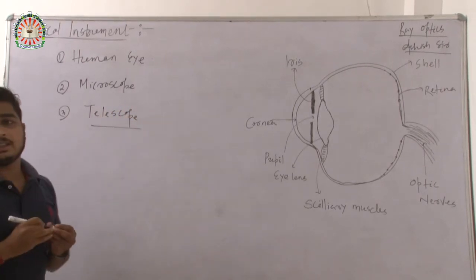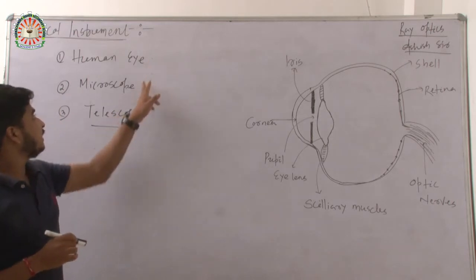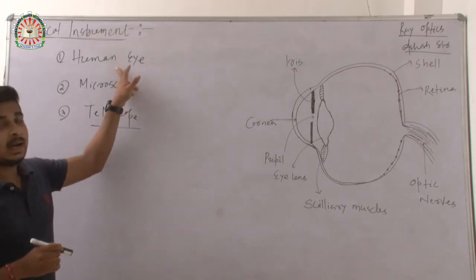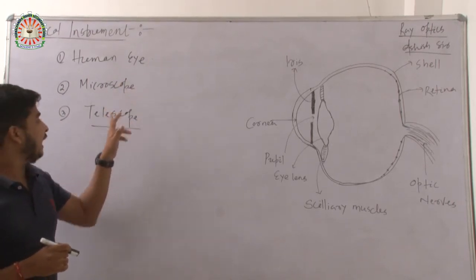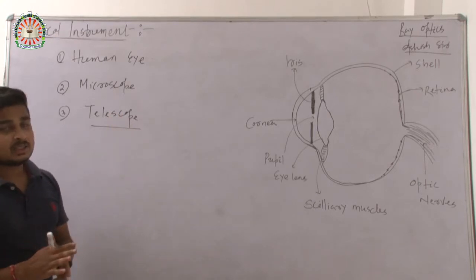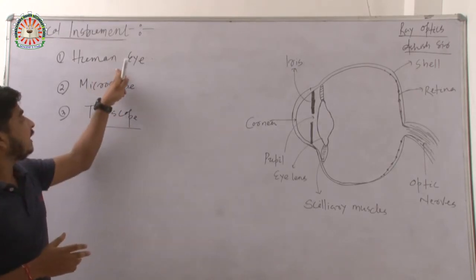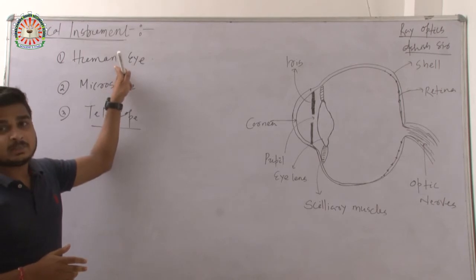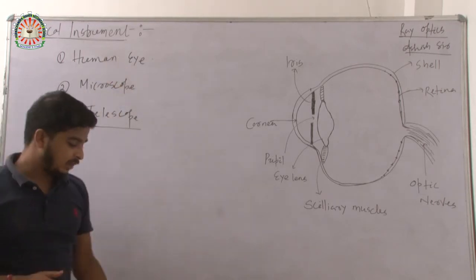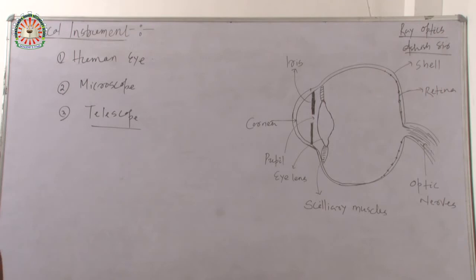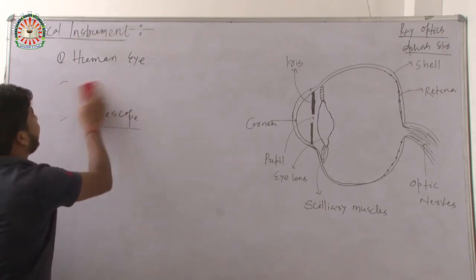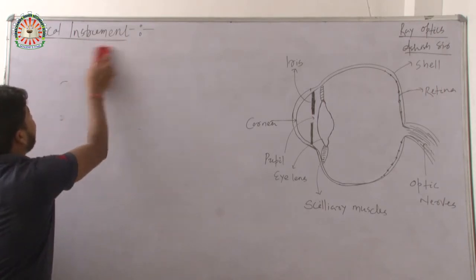So our study is limited only to these three things: human eye, microscope and telescope. First we are going to discuss the science behind the human eye.